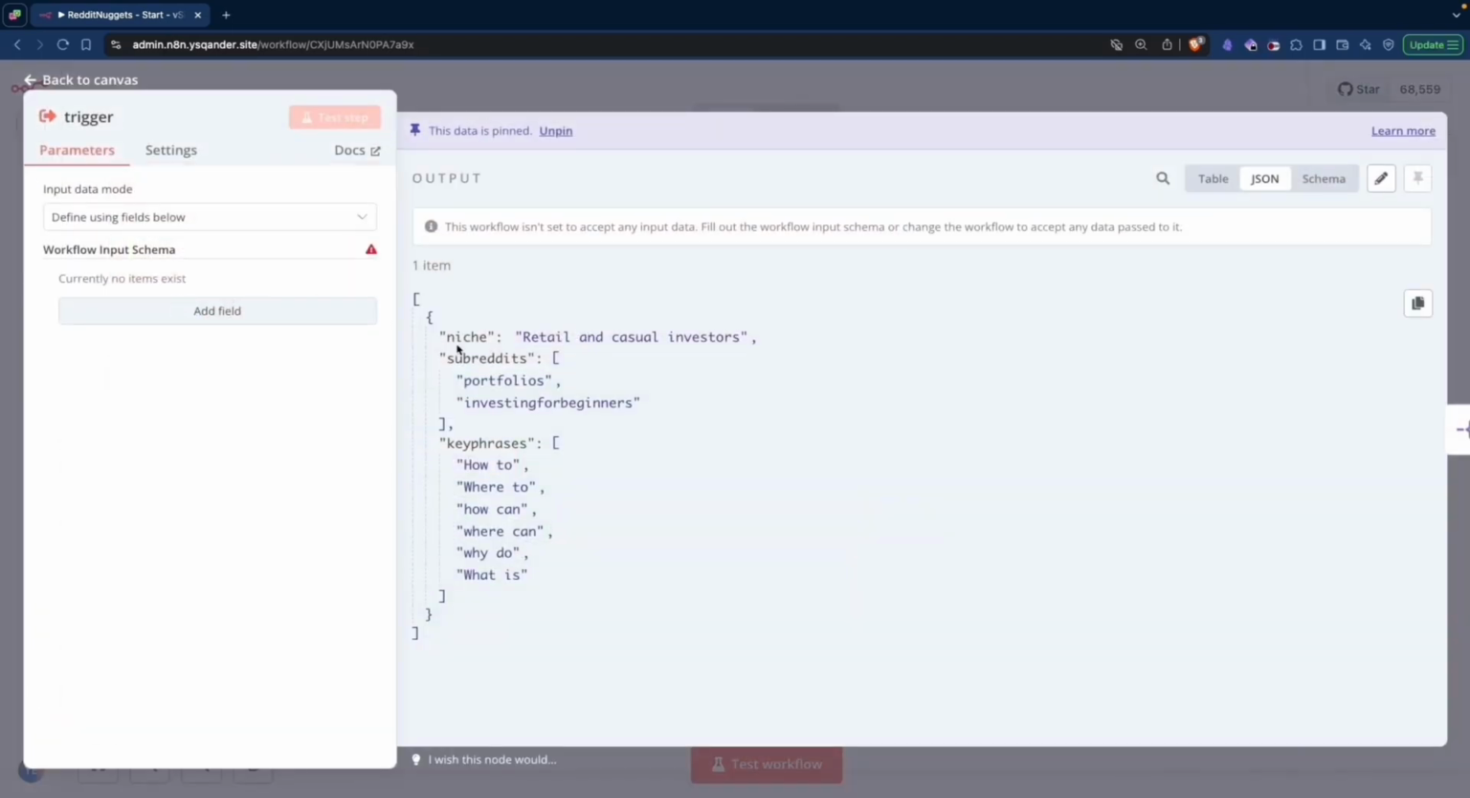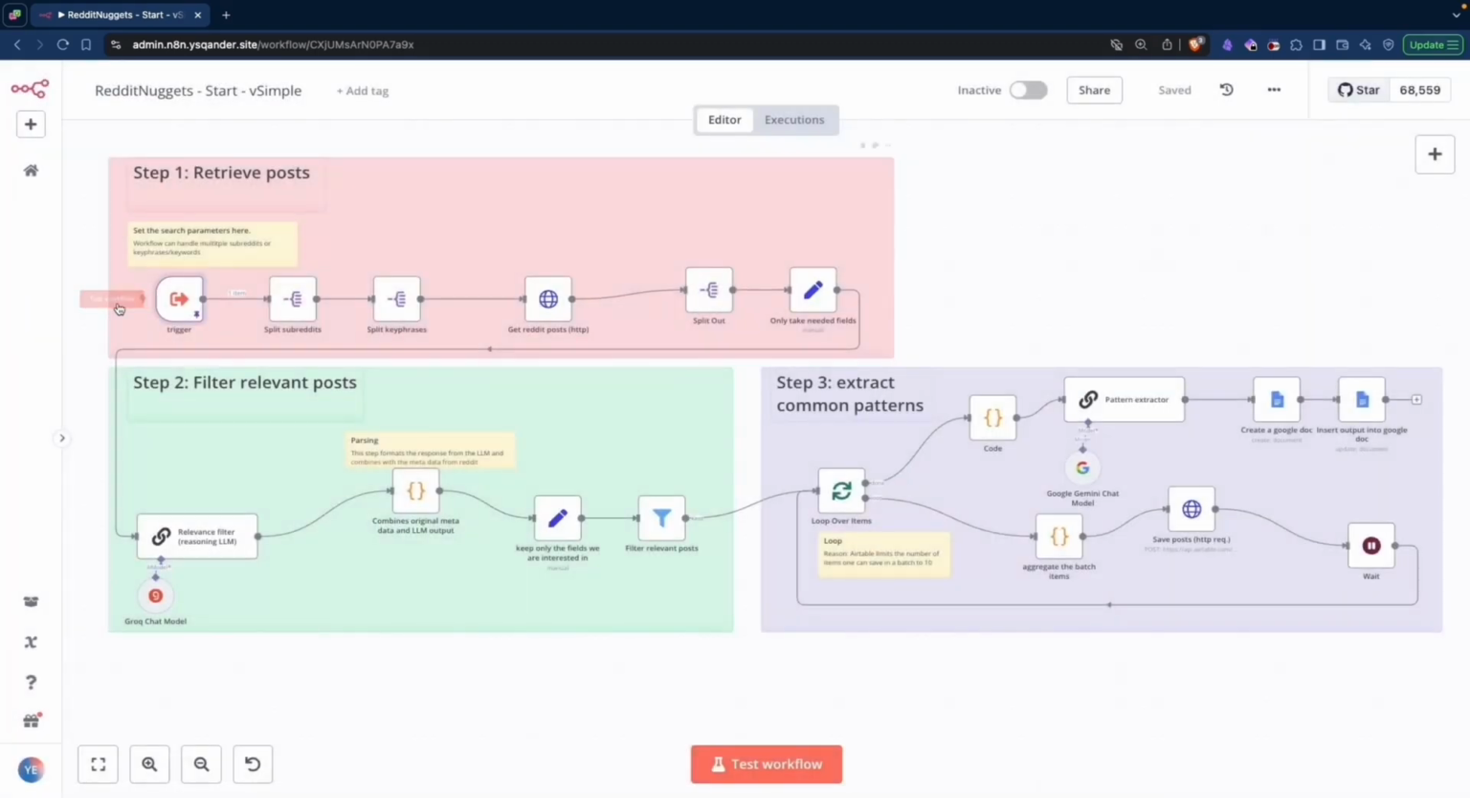In this trigger, we can specify the subreddits that we want to search. So in this case, portfolios in investing for beginners. And we're going to search some key phrases that are typical for people looking for advice or expressing some pain points or problems. We then trigger the workflow and it will get posts, in this case 600 posts.